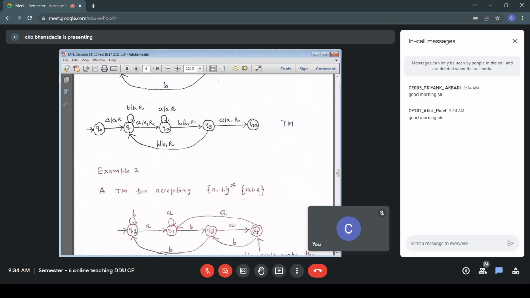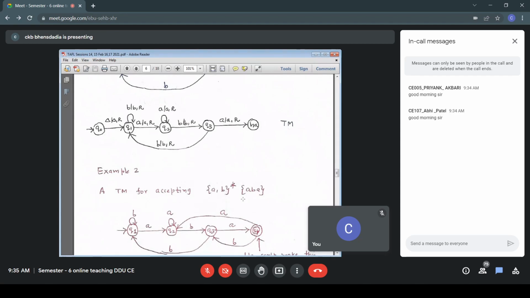If you look at Q3 to Q4 on A, Q4 to Q3 on B, Q3 to Q4 on A, that is ABA, and the string ends with ABA. So from Q4 on B we go to Q3. That completes ABA. We are looking for strings ending with ABA.